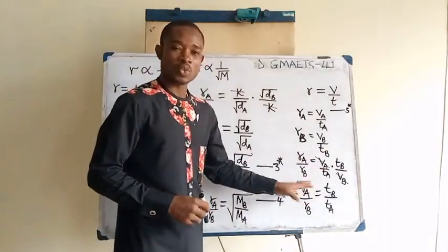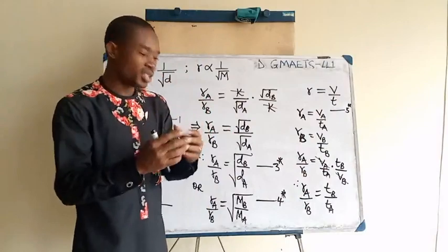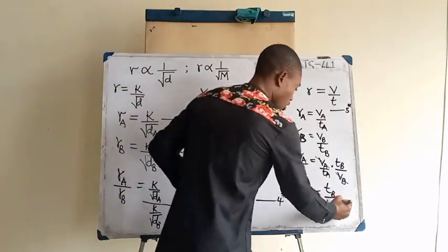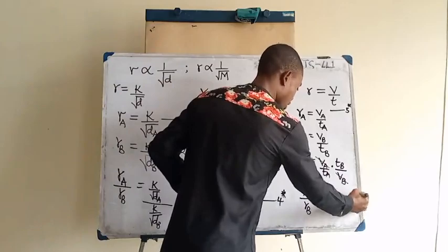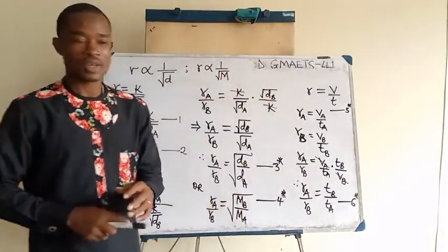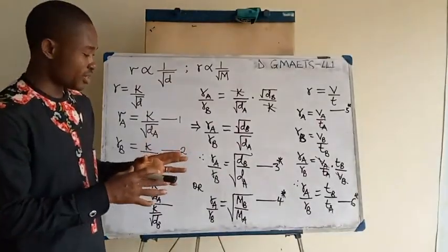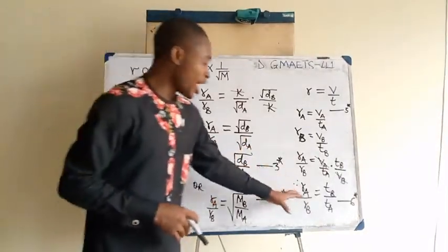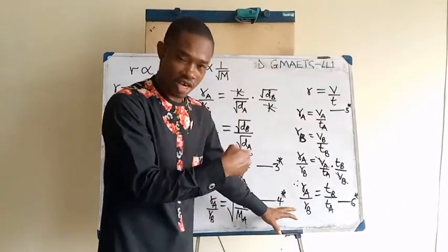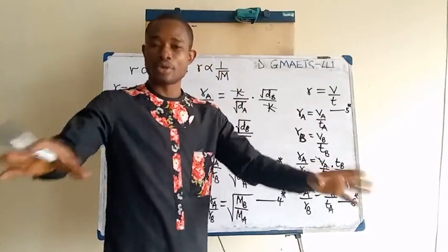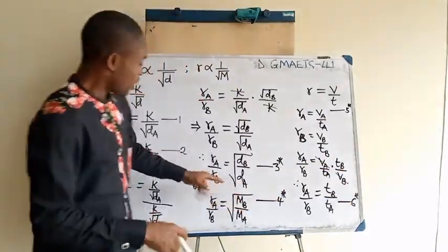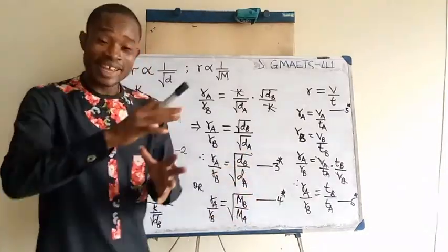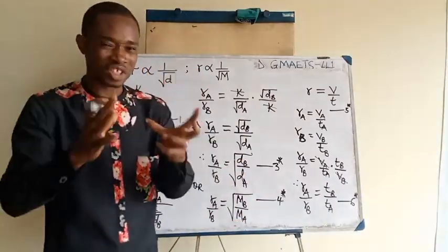So this is another equation which relates the rate of diffusion to the time it will take the gas to diffuse. And so I'm going to call this equation 6 asterisks. Now you want to watch this equation 6 asterisks, and then let us try to compare it with equation 3 asterisks and 4 asterisks. If you look at the rate of diffusion formula here, you observe that the time does not have square roots. But in the case of equation 3 asterisks and equation 4 asterisks, the density and the molecular weight have square roots. So you want to watch this difference.